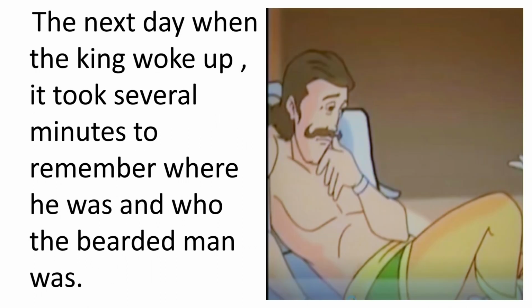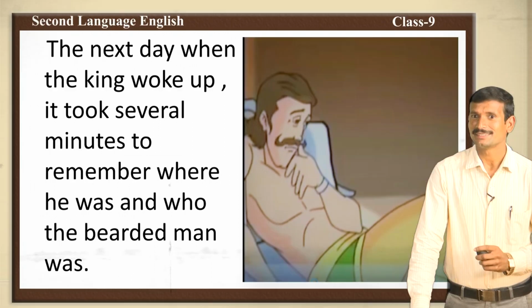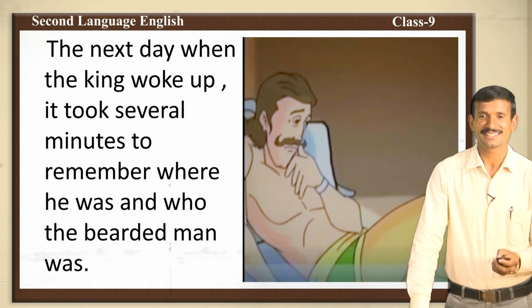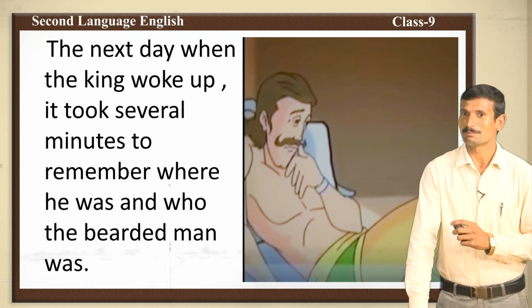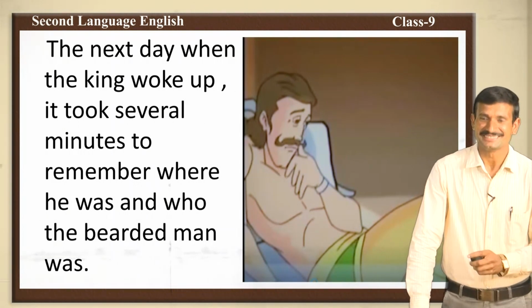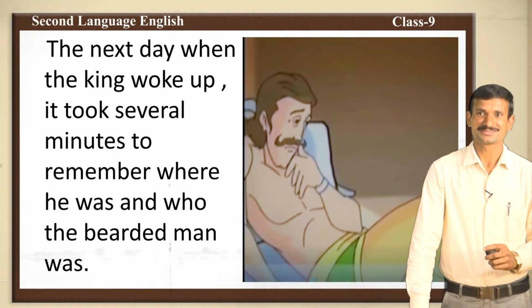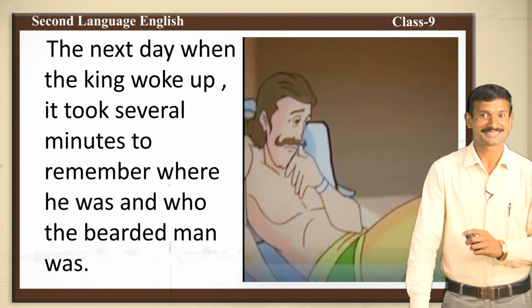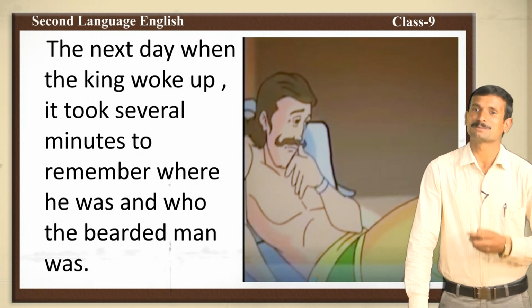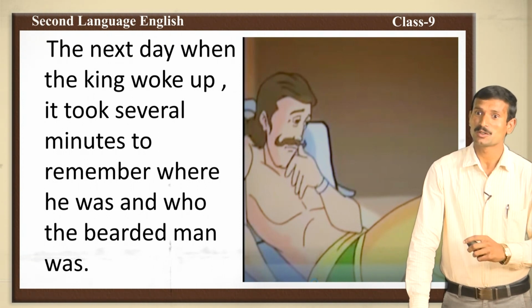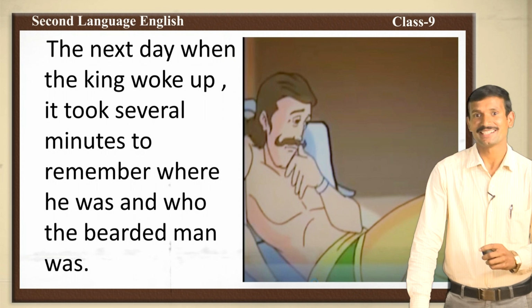The next day, when the king woke up, it took several minutes to remember where he was and who the bearded man was. Why? The king usually slept in the palace, but now he is in the hermit's hut, so he couldn't realize all of a sudden. After some time, he realized where he was and who the man was. Now, what will happen? Who is this person? Yes, the bearded man.